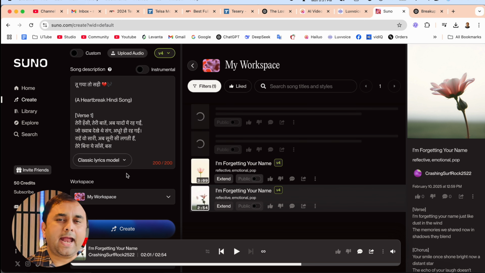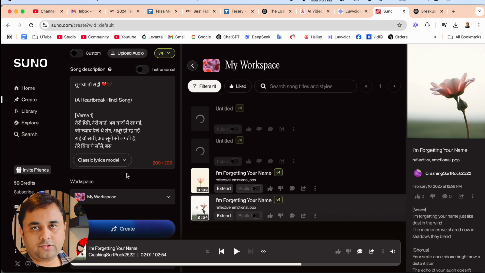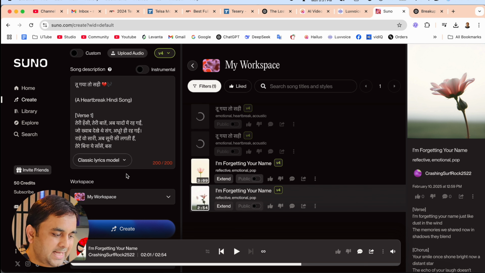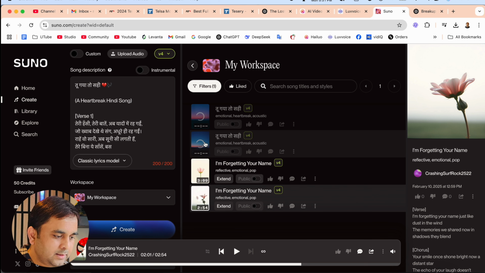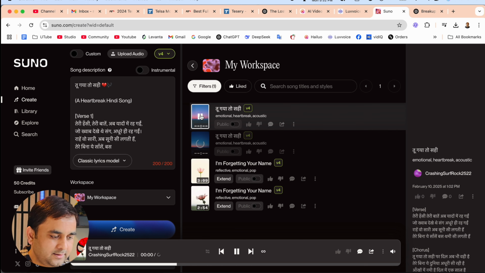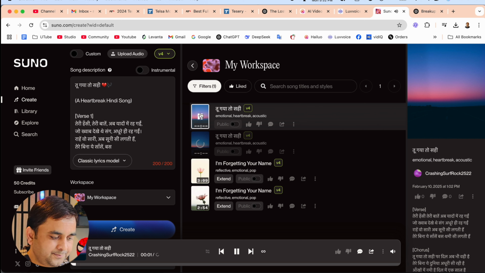After that you can add melody, rock, hard rock related music as well. So look at this here, tu gaya to sahi, and wait a couple of seconds. It's a very fast process to convert lyrics to song, and here the song is ready.